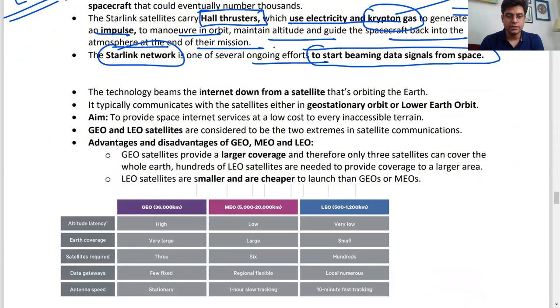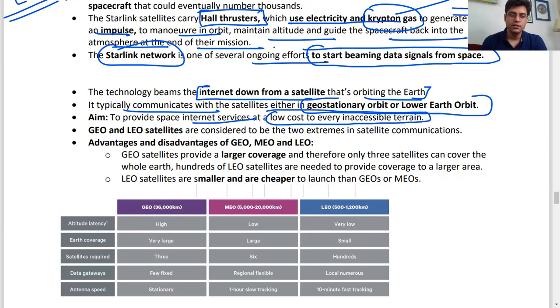Now, satellite internet technology beams the internet down from a satellite that's orbiting the Earth. It typically communicates with a satellite in geostationary orbit. SpaceX is actually doing it in low Earth orbit, whereas typically any kind of satellite internet can be done from either geostationary orbit or low Earth orbit. The aim is to provide space internet service at low cost to every inaccessible terrain.